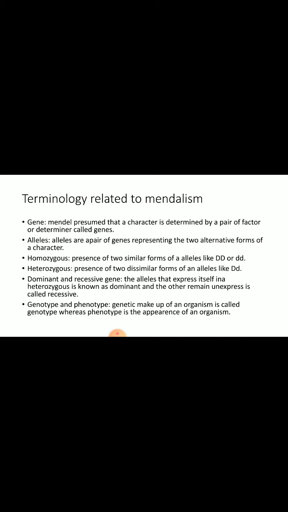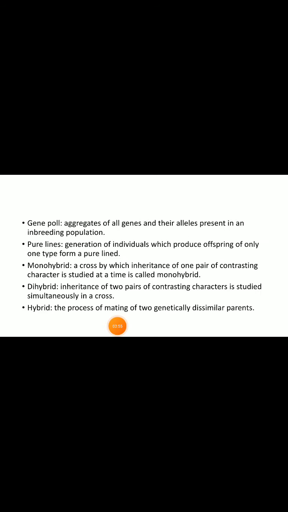This organism is known as heterozygous. Dominant and recessive: the allele that expresses itself in a heterozygote is known as dominant, and the other, which remains unexpressed, is called recessive. Genotype and phenotype. Genotype means the complete genetic makeup of an organism, whereas phenotype is the appearance of the organism. Gene pool: a gene pool means the aggregate of all the genes and their alleles present in an interbreeding population.